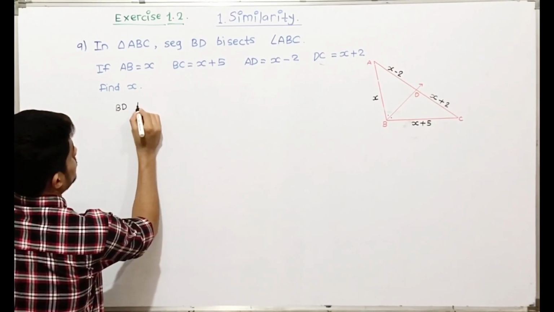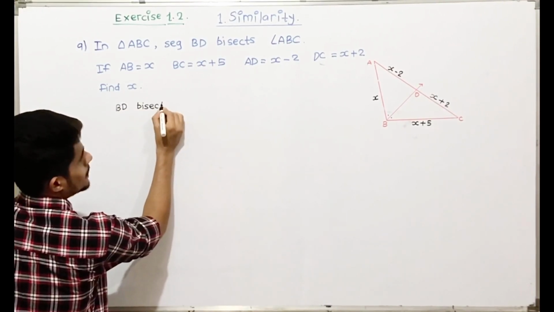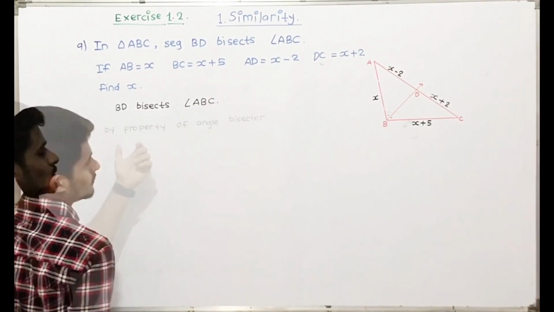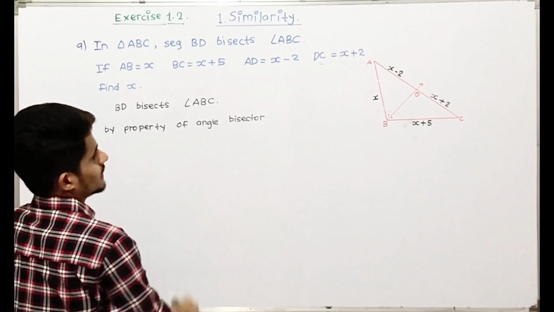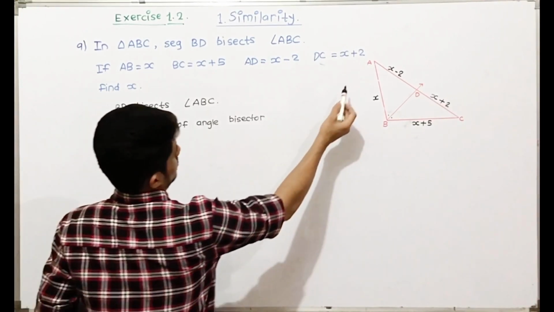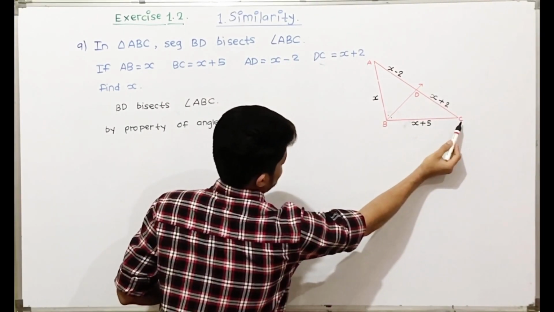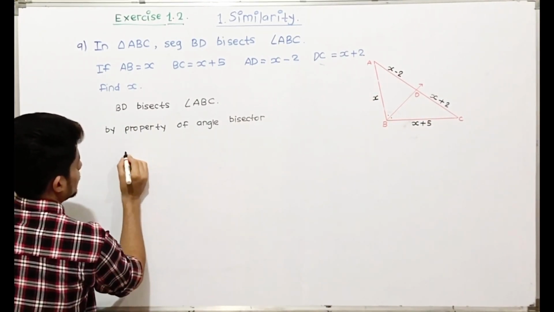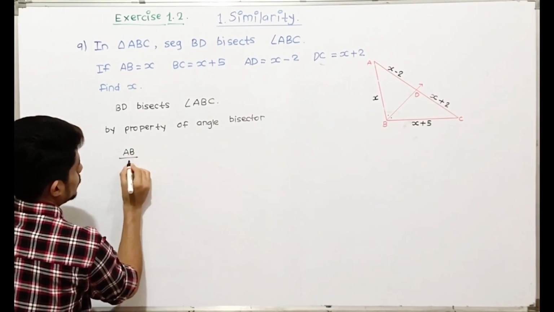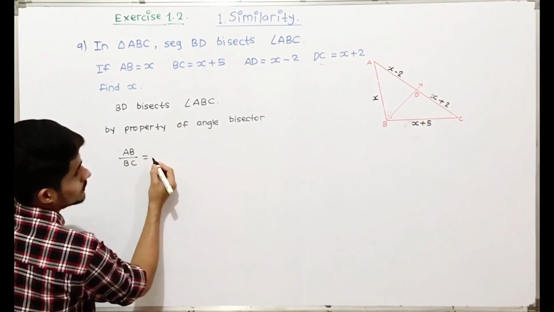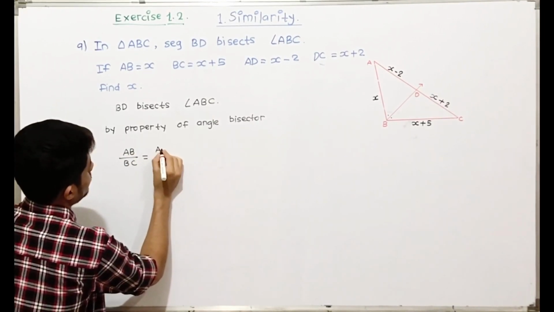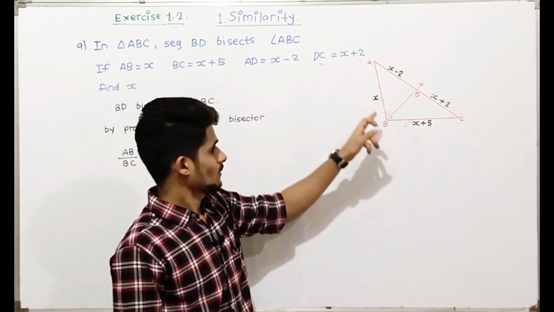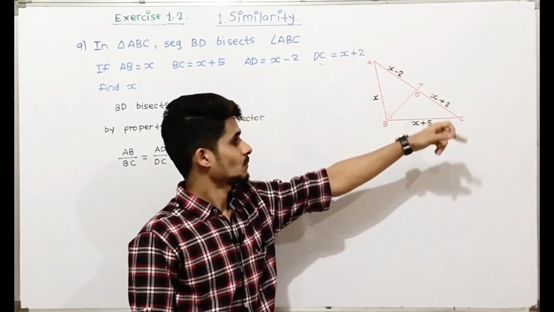BD bisects angle ABC. So by the property of angle bisector, ratios will be equal, that is AB upon BC is equal to AD upon DC.